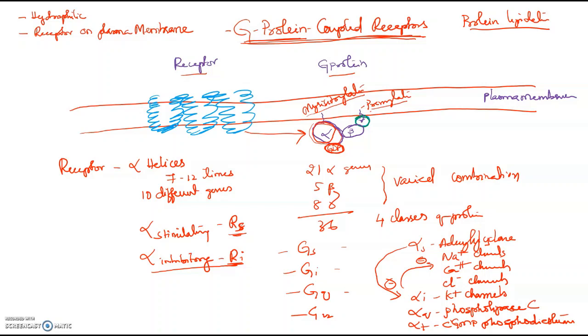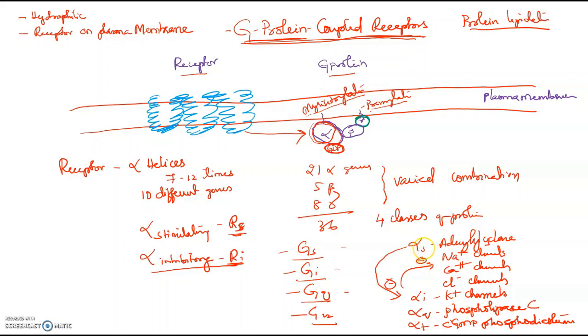So these G proteins have 36 genes: 21 alpha, 5 beta, 8 gamma. Again, they form in different combinations, different kinds of G proteins which will interact with different kinds of receptors. There are 4 different classes: GS, GI, GQ, and G12. And we have different classes of alpha protein also.